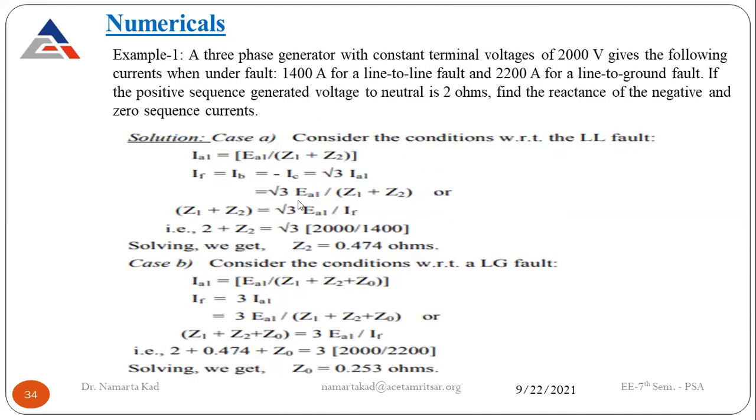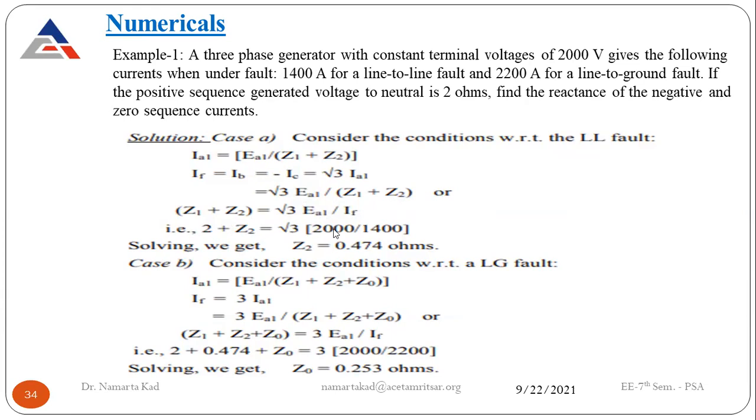And root 3 EA1 divided by Z1 plus Z2. So from here, Z1 plus Z2 is equal to root 3 EA1 divided by IF, that is the fault current, and it is given in the question as 1400. Z1 is also given as 2. Z2 you have to calculate.